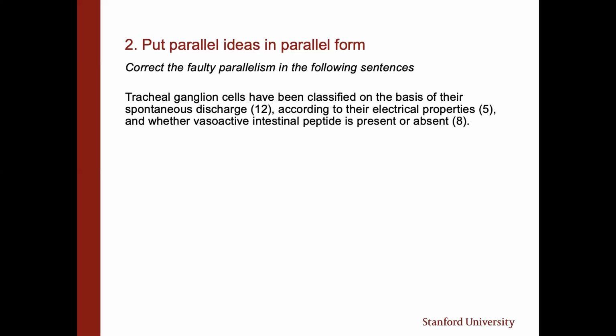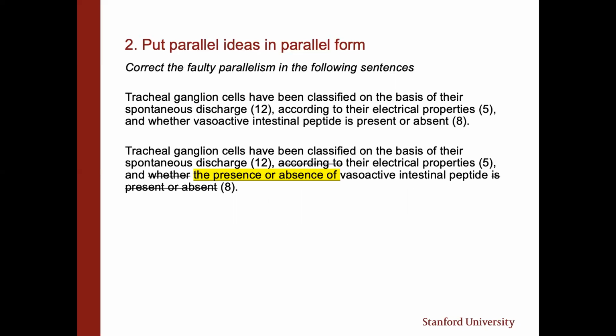Let's go through another example. Tracheal ganglion cells have been classified on the basis of their spontaneous discharge, according to their electrical properties, and whether vasoactive intestinal peptide is present or absent. Now, how could we correct this? Here's one way. Tracheal ganglion cells have been classified on the basis of their spontaneous discharge, their electrical properties, and the presence or absence of vasoactive intestinal peptide.